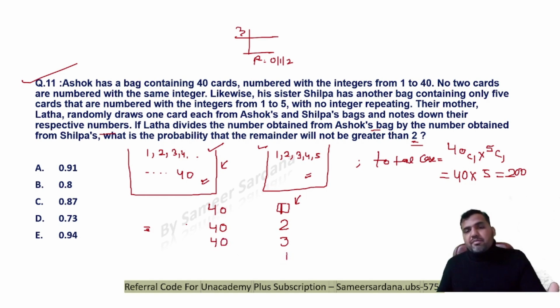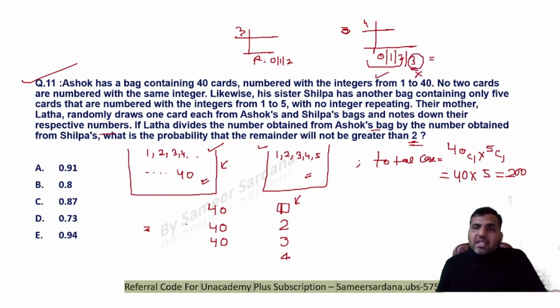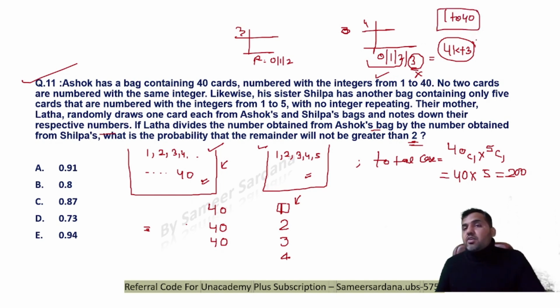But then if I'm picking a number 4 here, then if I want the remainder to be not greater than 2, I need to remove all those numbers where I'm getting a remainder of 3, because when I'm dividing a number by 4, the possible remainders are 0, 1, 2 and 3. So these are favorable cases, but this is not a favorable case. All the numbers of the form 4k plus 3 have to be eliminated. From 1 to 40, there are a total of 10 numbers which will give me a remainder of 3. So the rest, 30, will be the favorable cases.